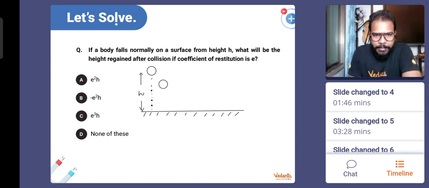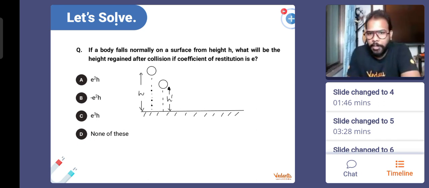I'm drawing it separately here, guys. So it will not definitely rise to the same level. We all know that, right? Why? Because during collision it is going to lose some energy. So what is the height to which the body is going to rise here? Can I apply the law of conservation of mechanical energy? No. Why? Because during collision the system has lost mechanical energy, right?